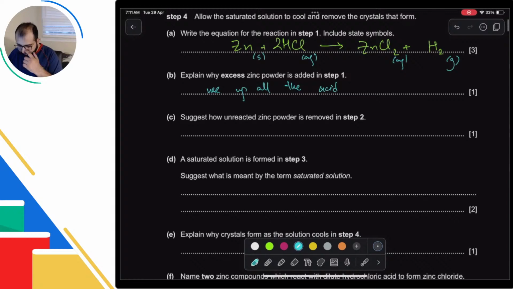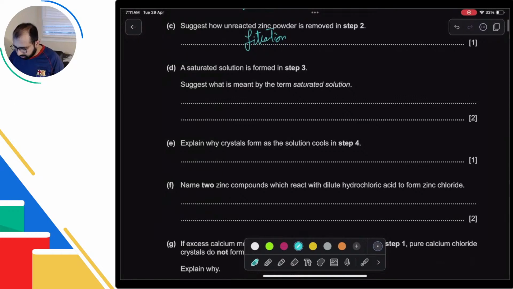Okay, suggest how unreacted zinc powder is removed. Filtration. ठीक है. Okay, a saturated solution is formed in step 3. Suggest what is meant by the saturated solution. Saturated solution is the solution जिसमें वो सारे के सारा dissolve हो गया है, which has dissolved the maximum amount of solute. That is what the saturated solution is.